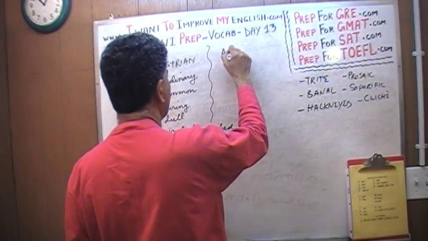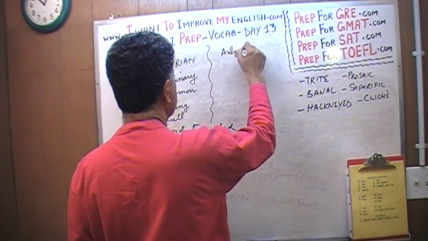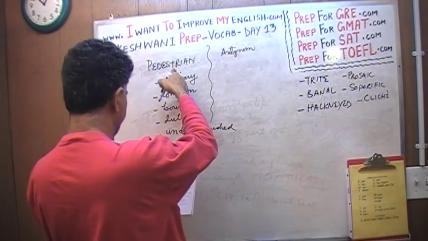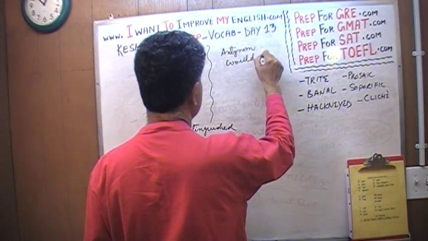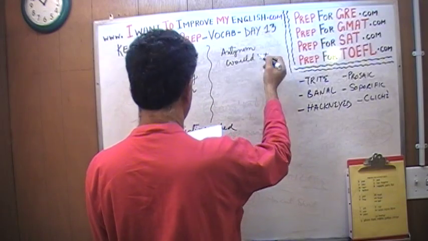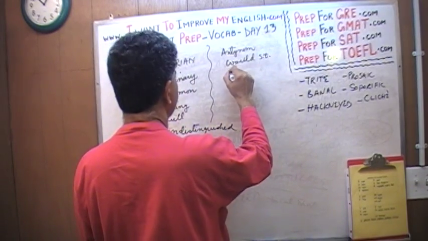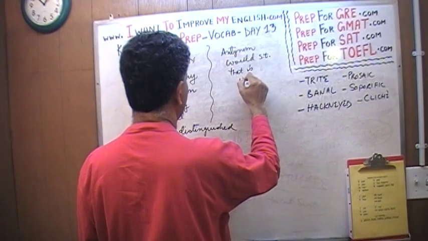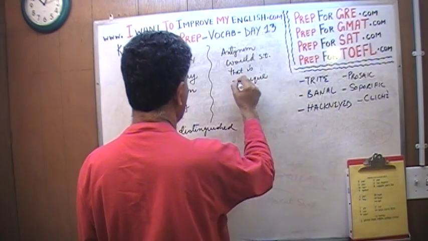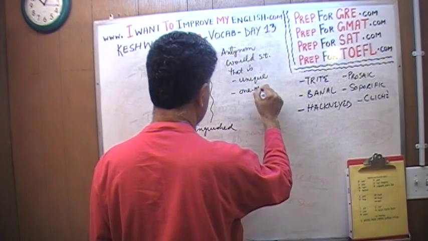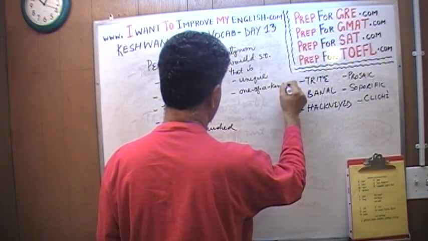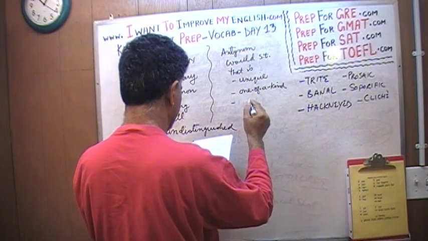An antonym of this word pedestrian would be something that is unique, one of a kind, which is exactly what unique is. I'm being redundant, I know.